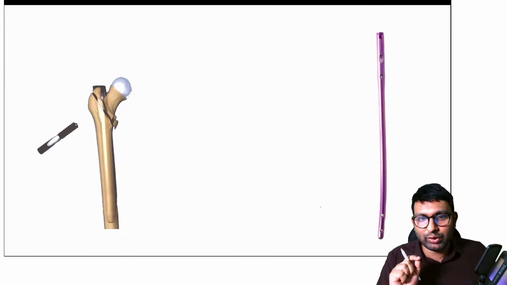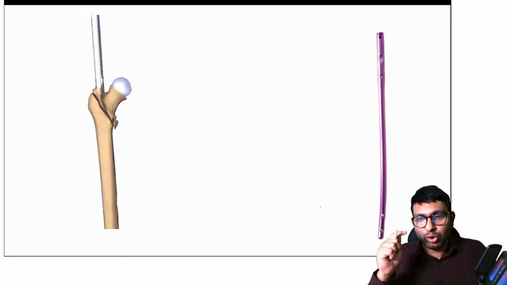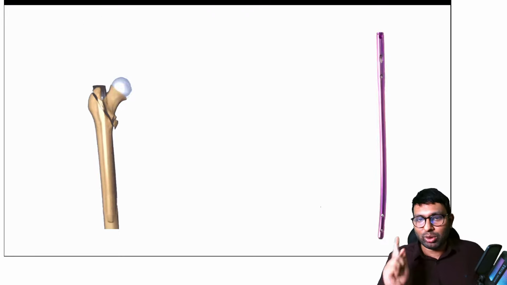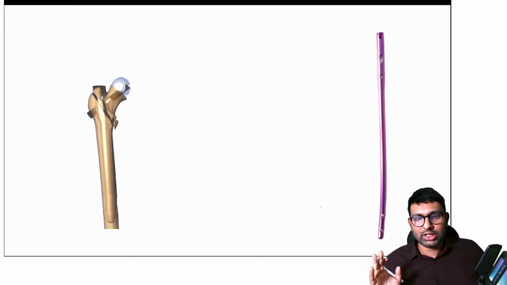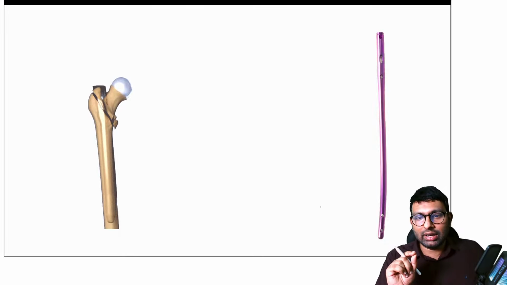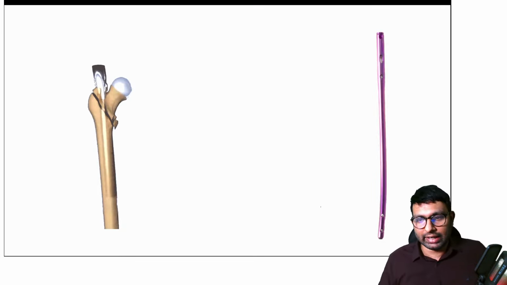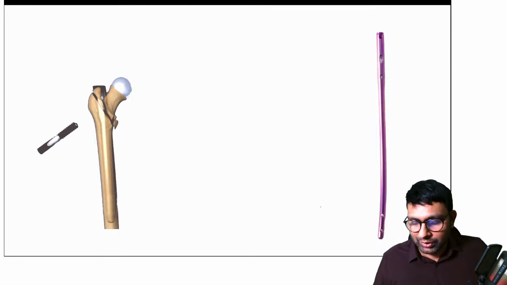So did you understand the difference in how to answer which nail is which? In a tibial nail, you will always have the Herzog bend. In a femoral nail, it will be fairly straight. Okay, so this is the difference between a tibial and femoral nail. The full name for these is intramedullary interlocking nails. Because we put locking screws above and below, we call them intramedullary interlocking nails. Fine. So those were two of them. We've solved both of them.